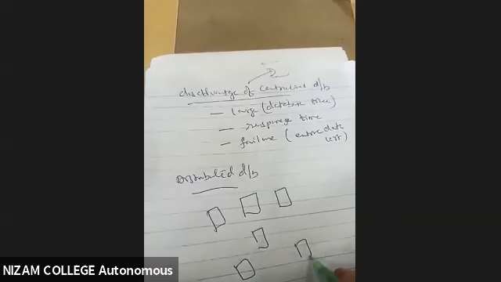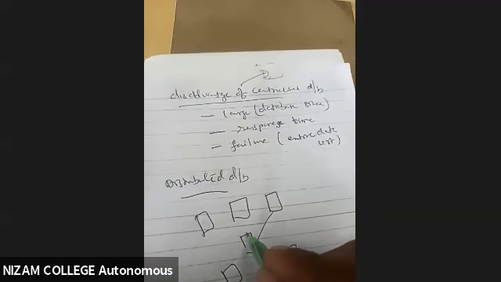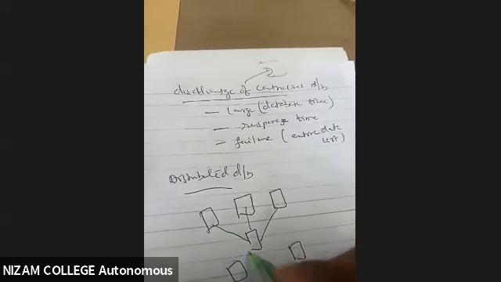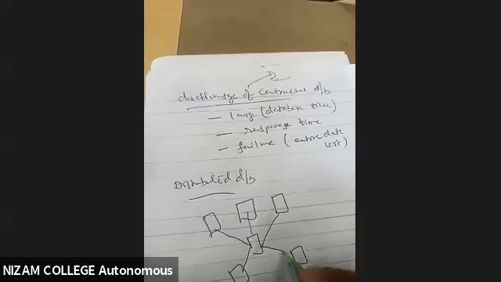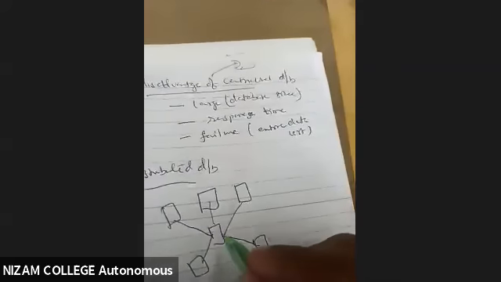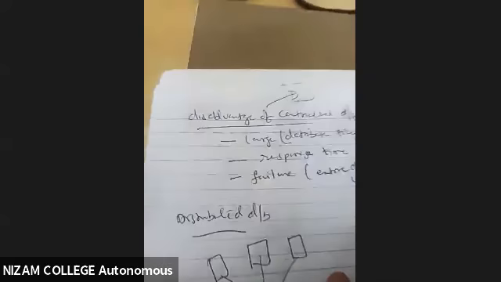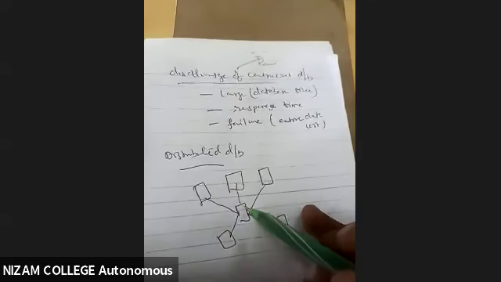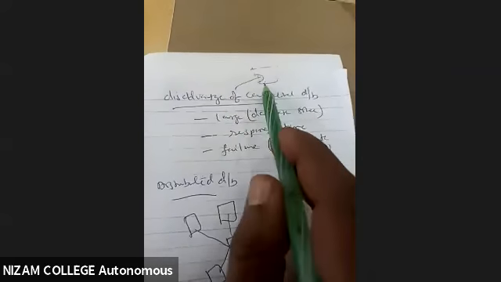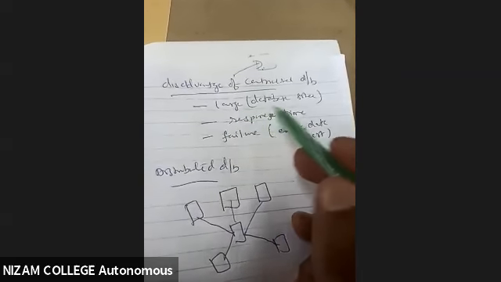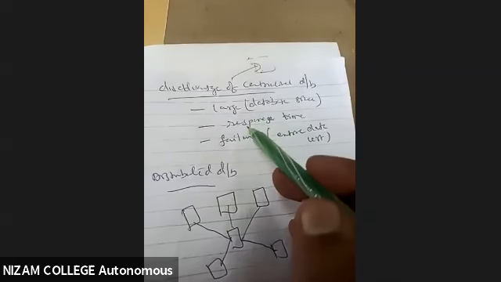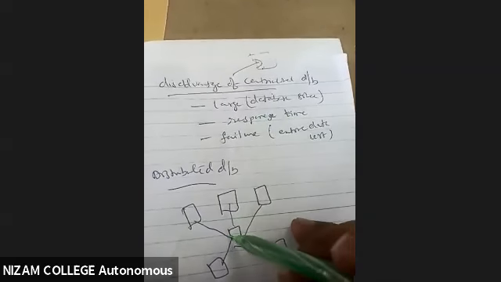So like this, I'll try to distribute my centralized database into parts. So this was your centralized. Unlike this, it has not been divided, so it is not called distributed. Previously we had only one server. Now we have seen some problems over here, because it's a large database, the response time is slow, and if it gets lost, everything will be lost.